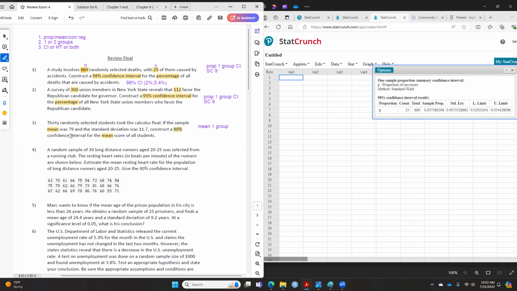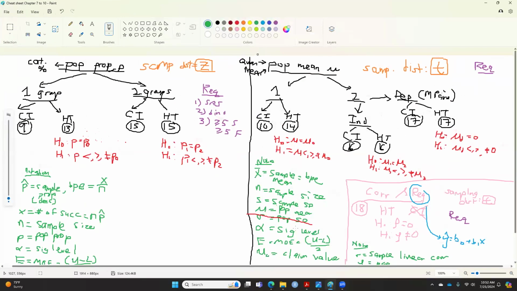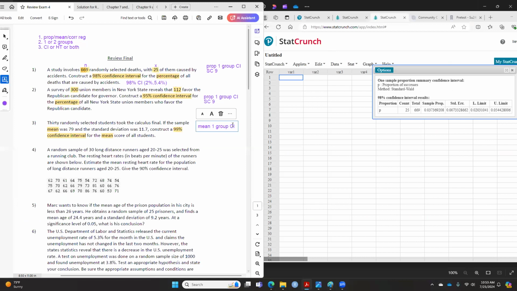So this is asking us to perform a confidence interval, right? So now let's bring up our little cheat sheet here, not little. So because this is mean, mean in this case means this is the mean. So we're going to the right-hand side here. You say it is one group. So where's my friend? Right here, one group, okay? And you're doing confidence interval because we are doing 95 or something percent. So you're going to do number 10 here. So in StatCrunch, this is number 10.